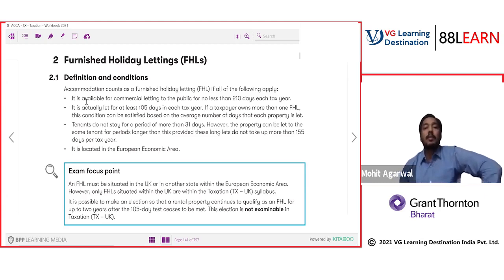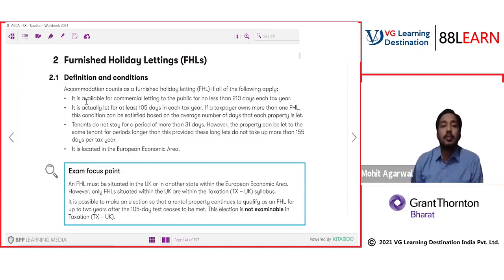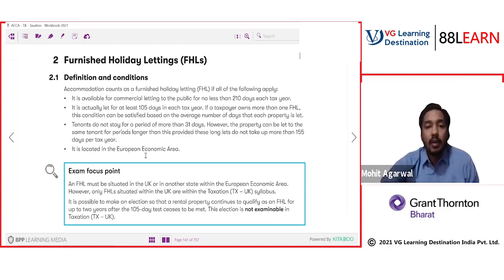Tenants do not stay for a period of more than 31 days. However, the property can be let to the same tenant for a period longer than this, provided these long lets do not take up more than 155 days per tax year. It is located in the European Economic Area.